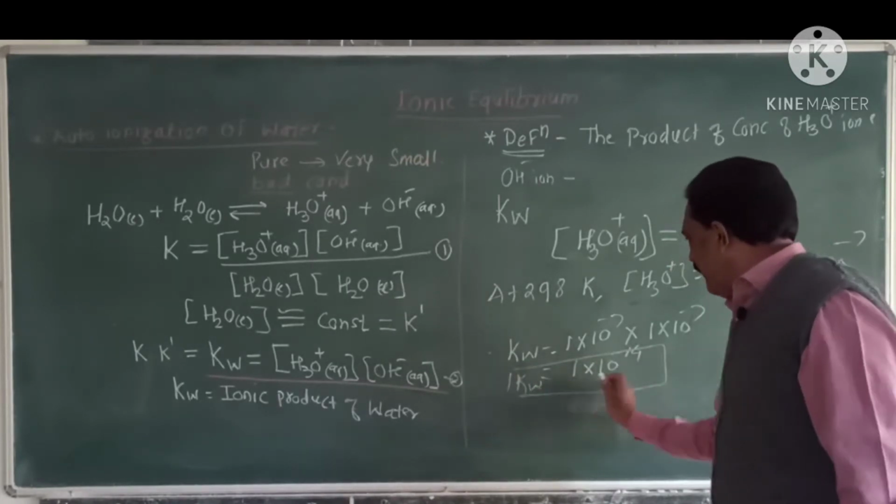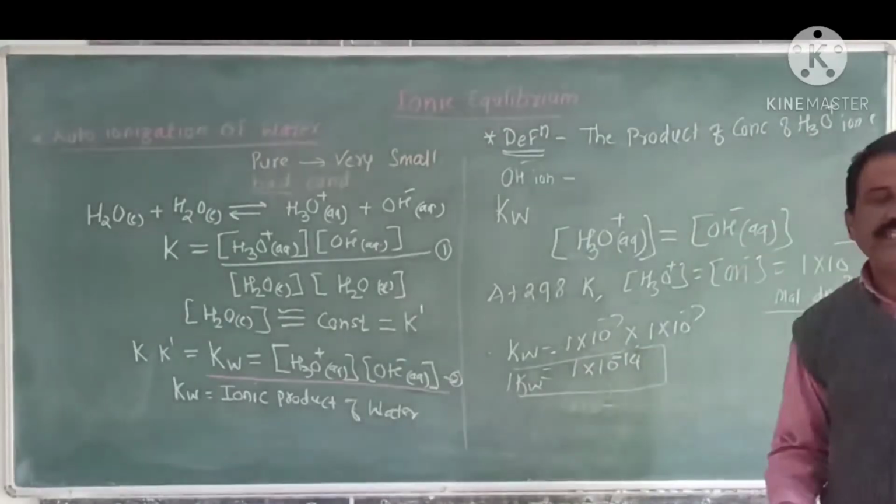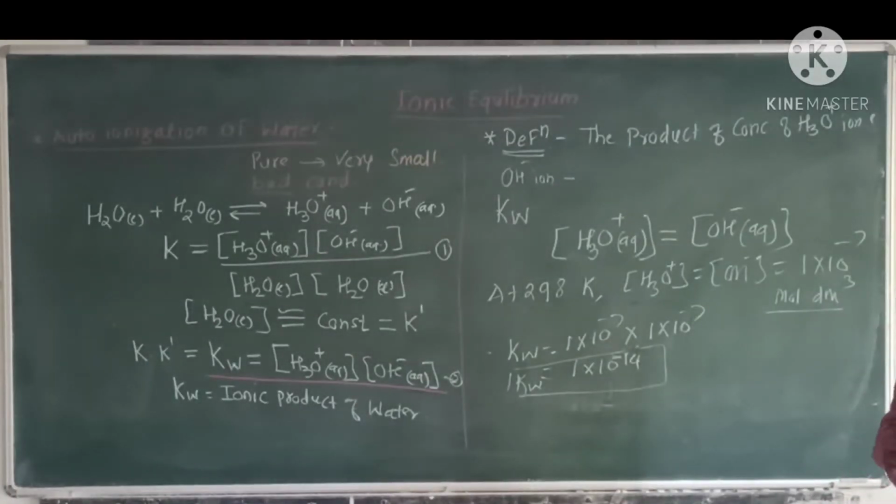This ionic product of water Kw is equal to 1 into 10 raised to minus 14.